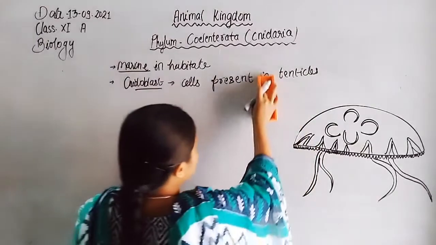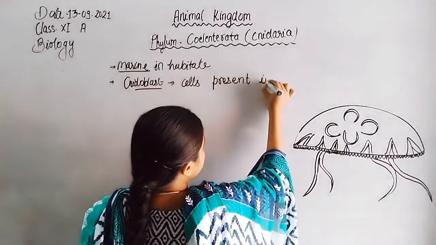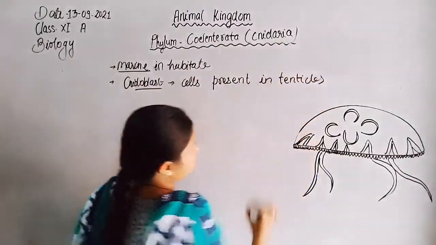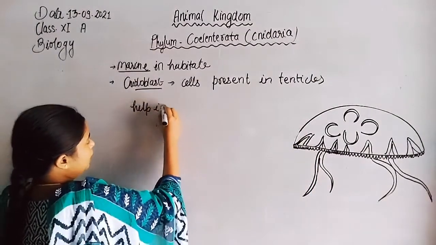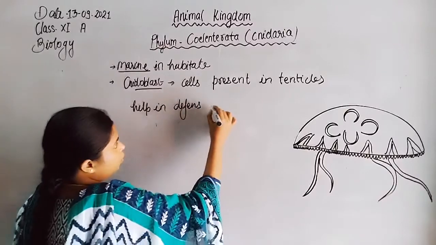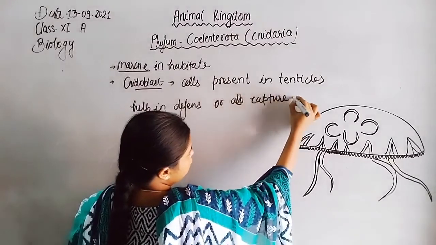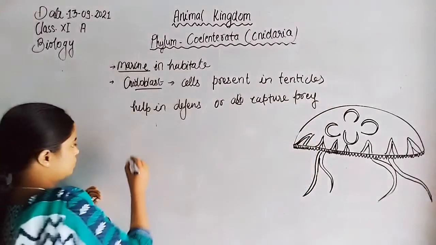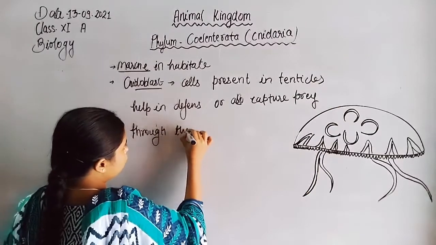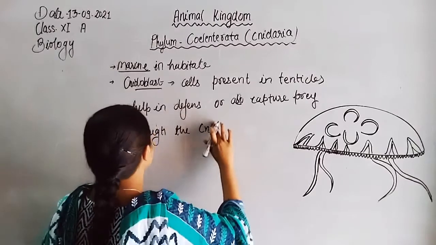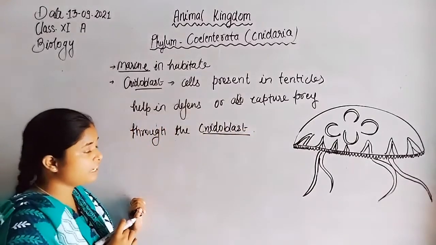These cnidoblasts, which are present in tentacles, help in defense and to capture prey.